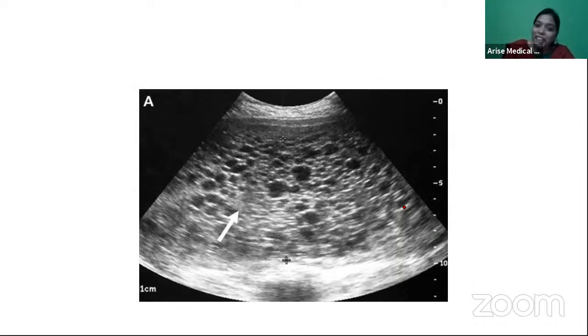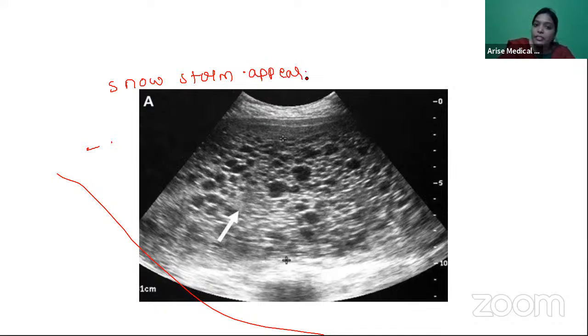This is, I think, the favorite of students, right? This is nothing but the snowstorm appearance. And where do we see this snowstorm appearance? Snowstorm appearance is seen in molar pregnancy.